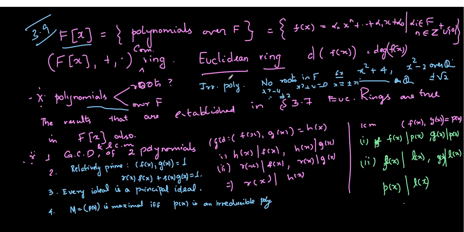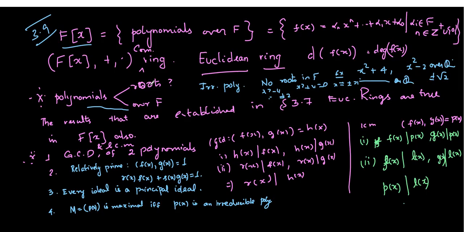So given any polynomial, the two things we must know are: it is a polynomial over which field, and what are the roots? Do they lie in F itself, or do they not? I mean, the polynomial does not have roots in F. These two categories.